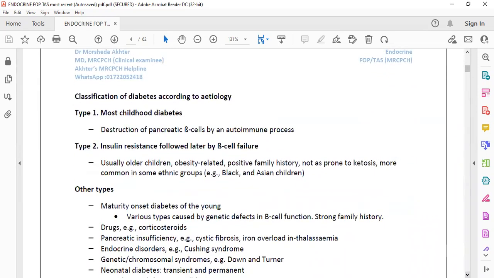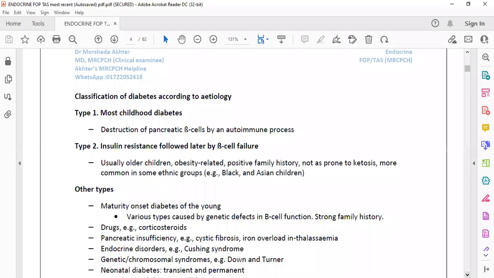Now, how can we differentiate different types of diabetes? There are different types, among them type 1 and type 2. As we know, type 1 diabetes is more common in the pediatric age group, and here the pancreatic beta cell is destroyed by an autoimmune process.